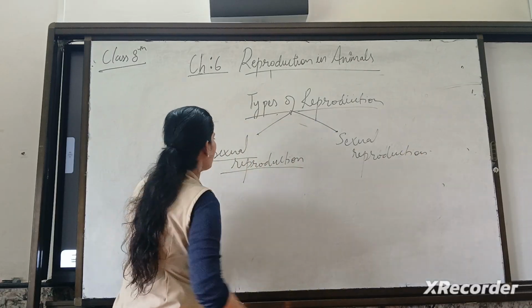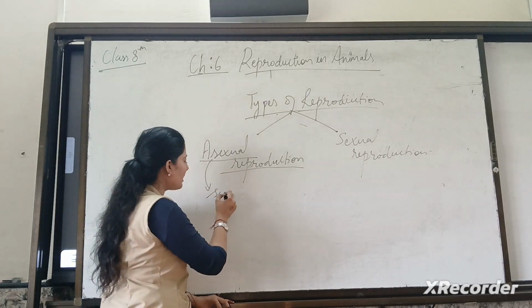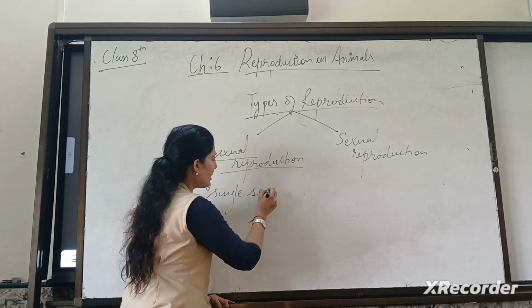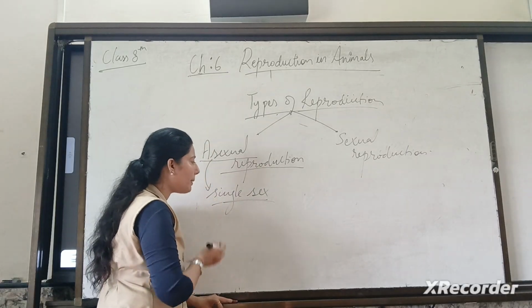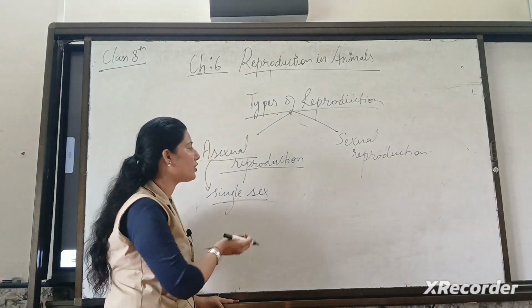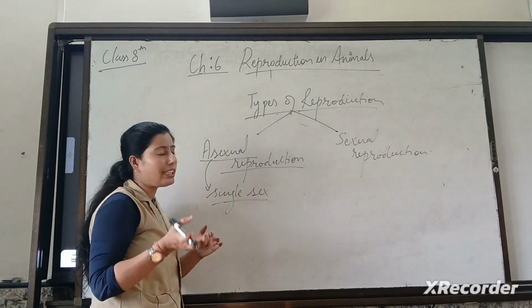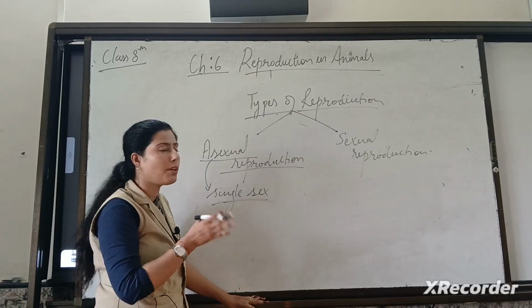What happens in asexual reproduction? This term asexual means single sex. What does it mean? It means only a single parent undergoes reproduction to form offspring. Either it may be a mother cell or mother organism, or a parent organism.